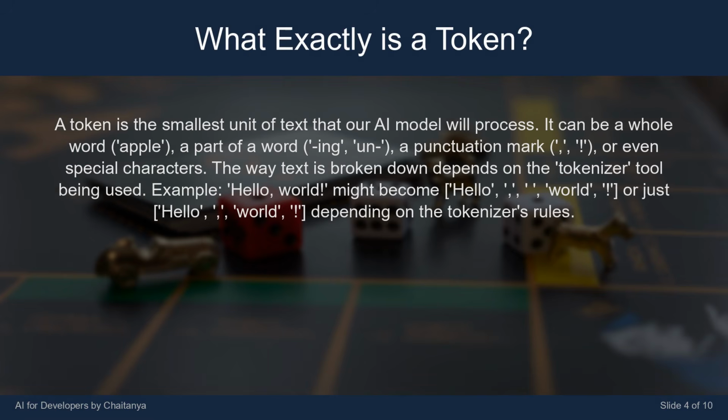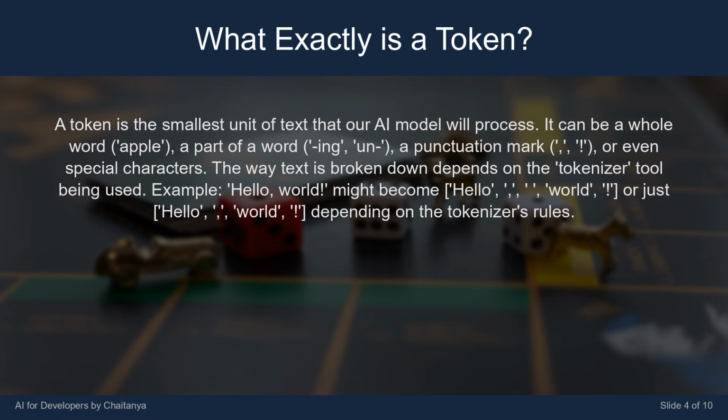It can be a whole word, like "apple", a part of a word, like "ing" or "un", a punctuation mark, like a comma or an exclamation mark, or even special characters. The way text is broken down depends on the tokenizer tool being used.